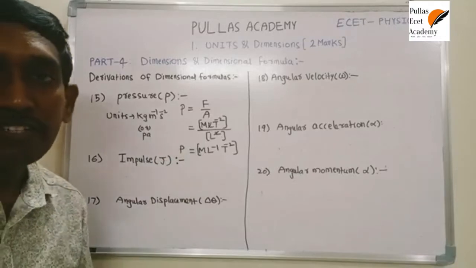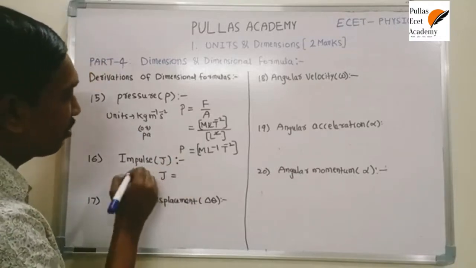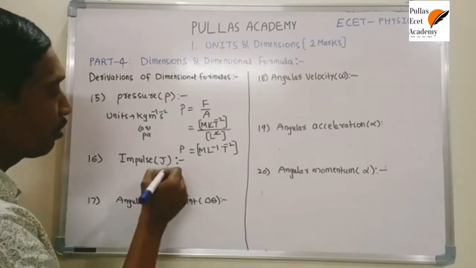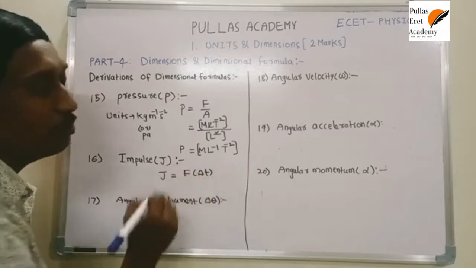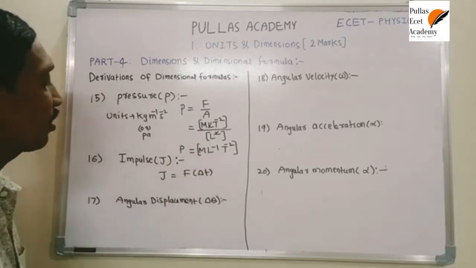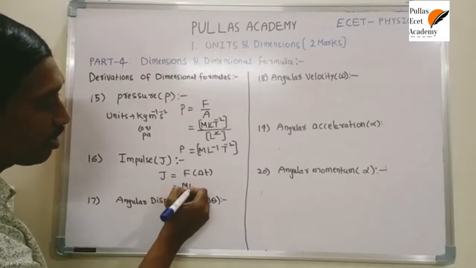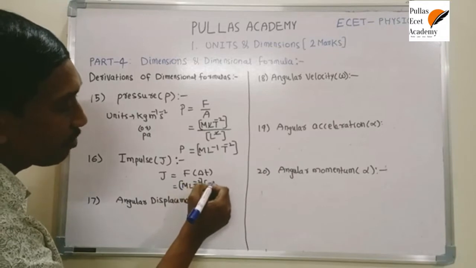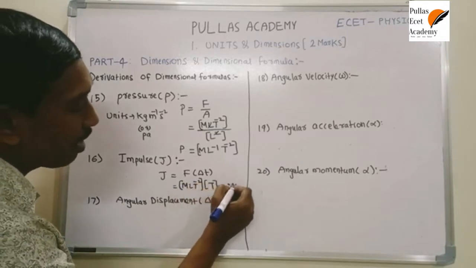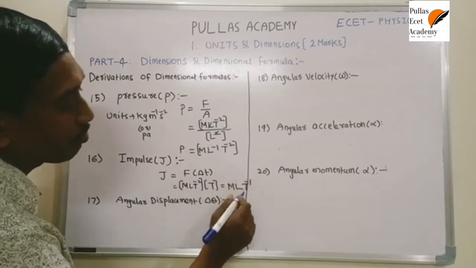This is a previously repeated question. What is the expression for impulse? The product of force and time is called impulse. That means F into t, a large force acting for a short time, is impulse. Substitute the dimensional formula of force, M L T power minus 2, and of time, T. If you simplify, M L T power minus 2 into T gives T power minus 1.